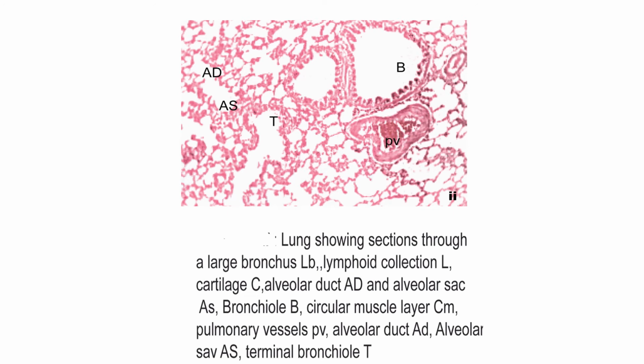So the difference between the extrapulmonary bronchus and the intrapulmonary bronchus is that instead of horseshoe-shaped cartilage, there are irregular plates of cartilage and dense connective tissue in between the plates. The glands are present in between the plates, and smooth muscle encircles the entire lumen. The entire lumen of the bronchus is encircled by smooth muscle. The mucous membrane shows longitudinal folds.